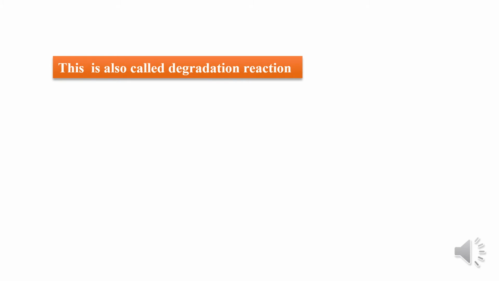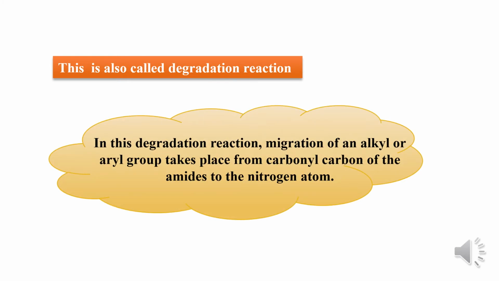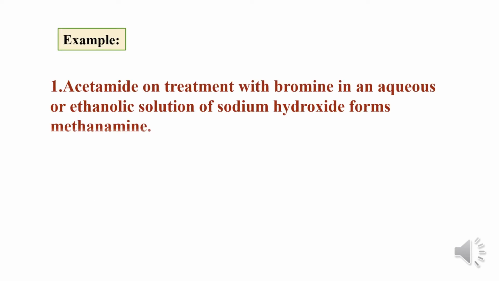This is also called a degradation reaction. In this degradation reaction, migration of an alkyl or aryl group takes place from the carbonyl carbon of the amide to the nitrogen atom. That is what I explained in the previous reaction. Consider an example for Hoffmann bromamide degradation reaction. Acetamide on treatment with bromine in an aqueous or ethanolic solution of sodium hydroxide forms methanamine.